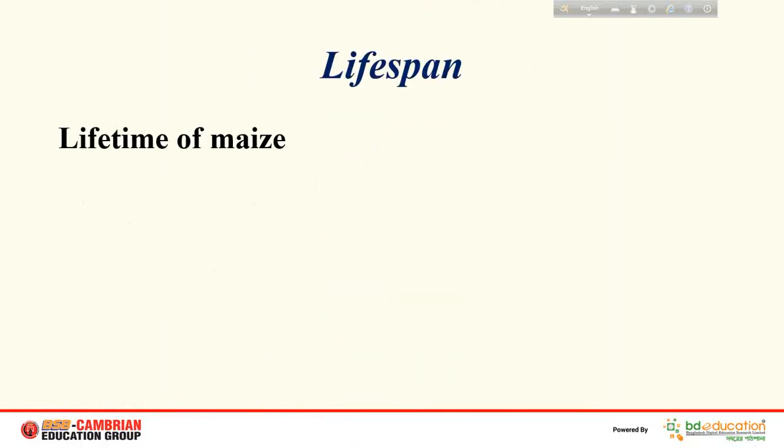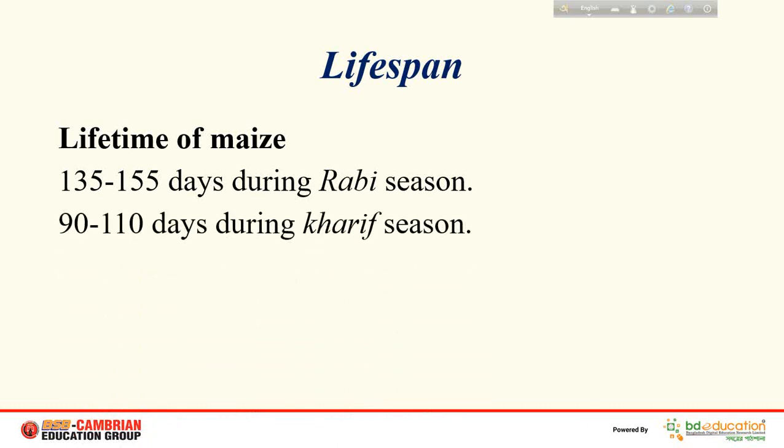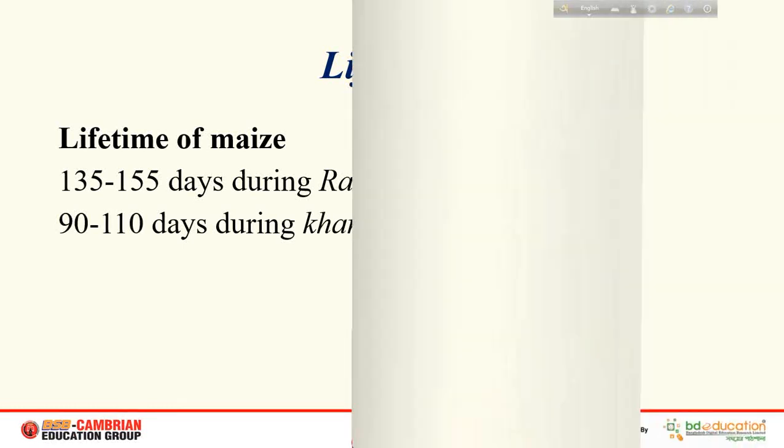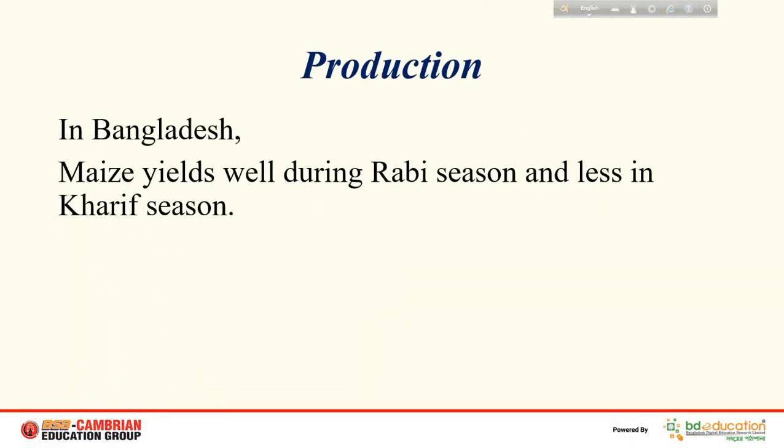Lifespan. The lifetime of maize during Rabi season is 135 to 155 days. During Kharif season, the lifetime is 90 to 110 days. Production. In Bangladesh, maize yields well during Rabi season but less in Kharif season.